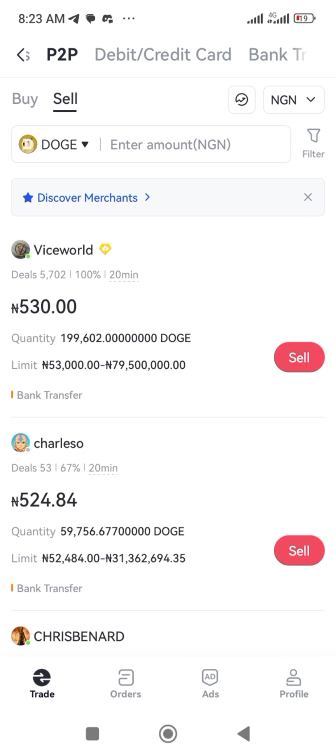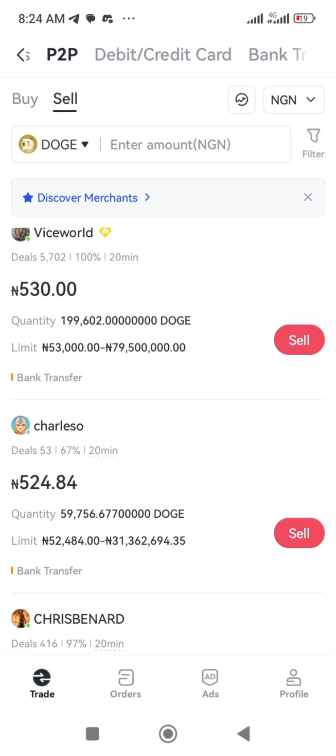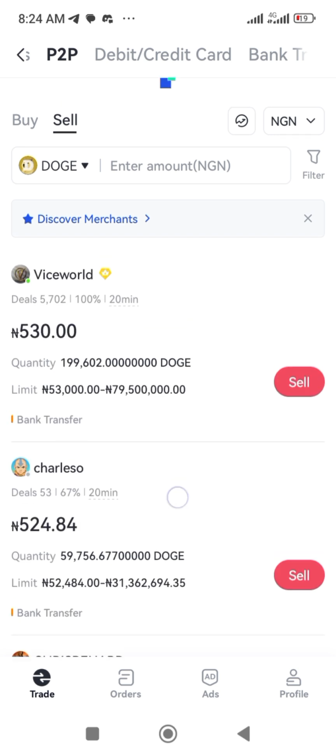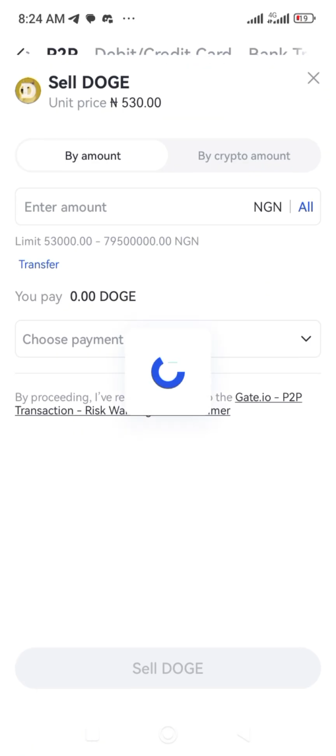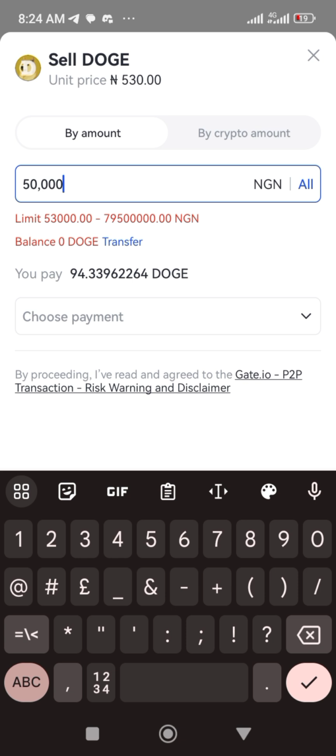So for instance, you want to do this arbitrage with 50,000 naira. You click on sell. Let's use the first guy. If you post a buy ad, it's going to appear on the sell side for anybody that wants to sell Dogecoin to you and you buy from them. So let's say you are this first guy on top here, because his rate is actually quite okay. You click on sell. Let's say you want to buy 50,000 naira worth of Dogecoin.